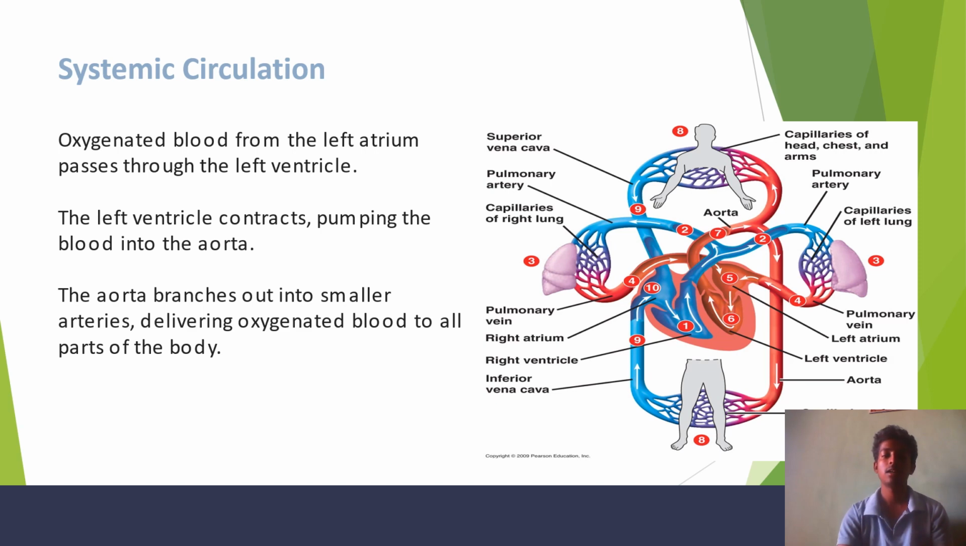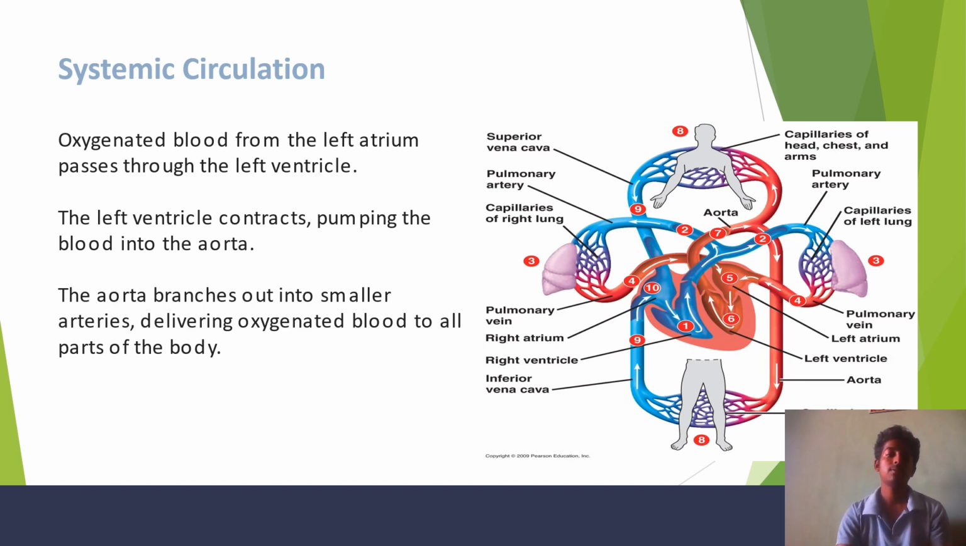We can see the superior vena cava, pulmonary artery, and the pulmonary veins, right atrium and right ventricle, inferior vena cava, pulmonary artery, capillary of left lung, pulmonary veins, left atrium, left ventricle, and aorta, and the systemic circulation.